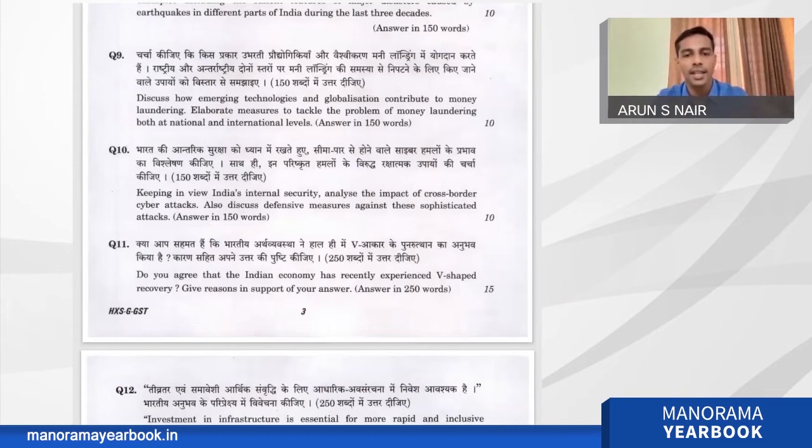And the second part is again, also discuss the defensive measures against these sophisticated attacks. Again categorize, because from the Indian government at the top level itself, we have policies and guidelines for cyber attack. We have institutions, for example, there is a task force, and also we have institutions like CERT-In.